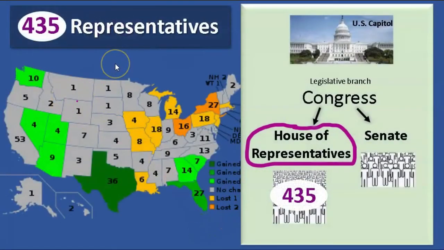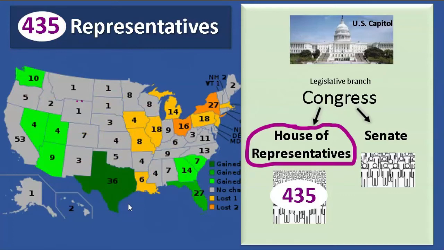Here is a map of the 435 representatives. The numbers show the number of representatives, the number of people who go to Washington, D.C. You see the different numbers. It depends on the number of people in the state. You have more representatives if you have more people.